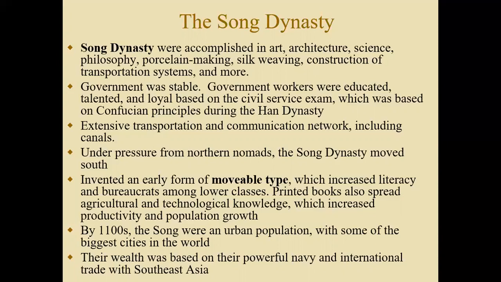One of the major technologies that I also want to focus on regarding the Song Dynasty is the invention of movable type. So the idea of printing originates in China. Printing was a very big deal because once printing takes hold, books become much cheaper to produce. They no longer will be written by hand and having to take years to produce one single book. Instead, movable type as a form of printing will allow books to be printed in a cheap and very quick way. This will also give access to lower classes the ability to read books now, which will increase literacy among many different social classes within China.